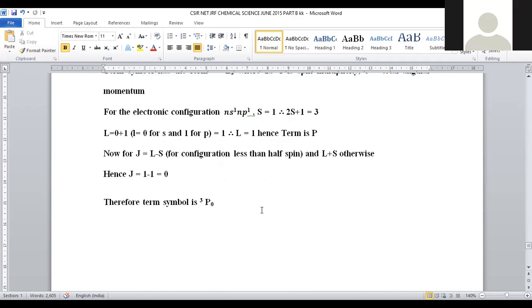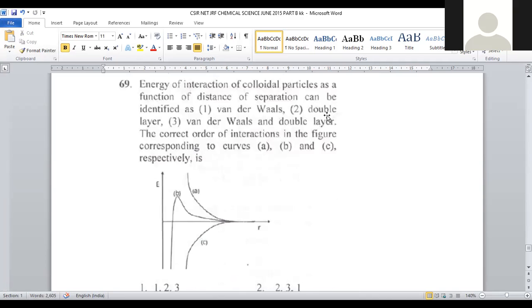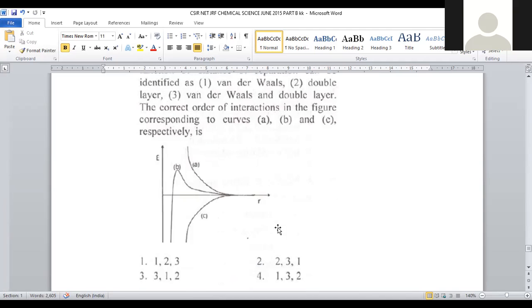Let us move on to question number 69. Again, it is a part of physical chemistry. Energy of the interaction of colloidal particles as a function of distance of separation can be identified as van der Waals, double layer, and van der Waals plus double layer. The correct order of interactions in the figure corresponds to the curves.